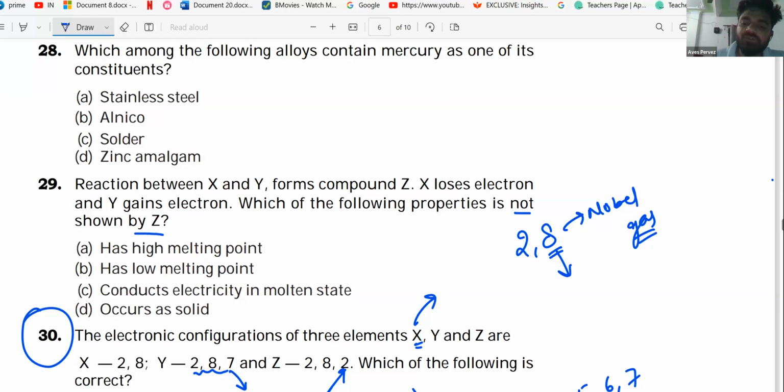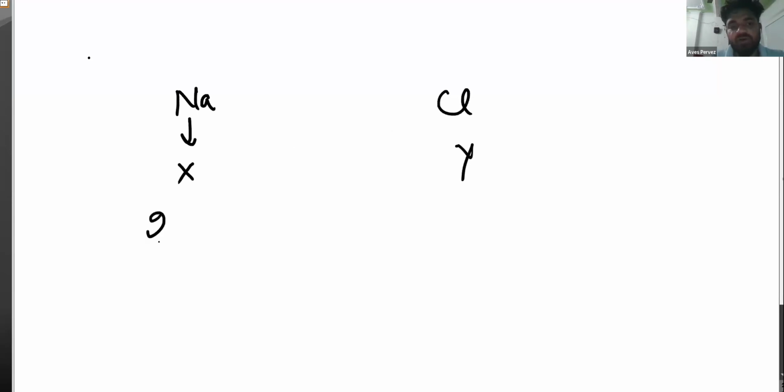Okay, let me explain this one. Let's suppose this is a sodium metal, and this one is chlorine. So this one is X, and let's consider this one is Y. X loses an electron because its electronic configuration is 2, 8, 1, and that of chlorine is 2, 8, 7. Now this one electron is going to be lost by sodium.